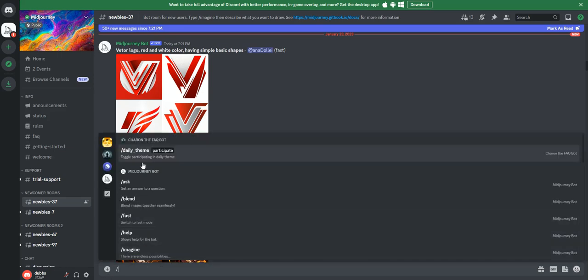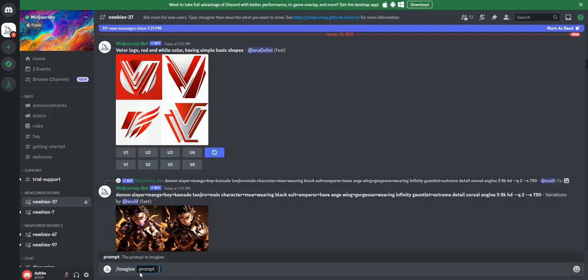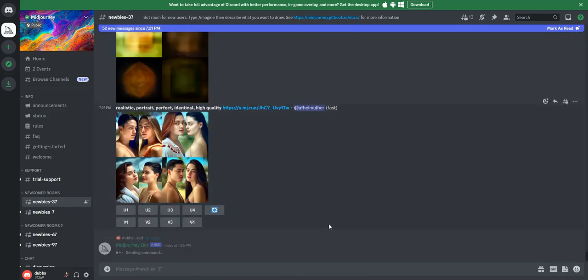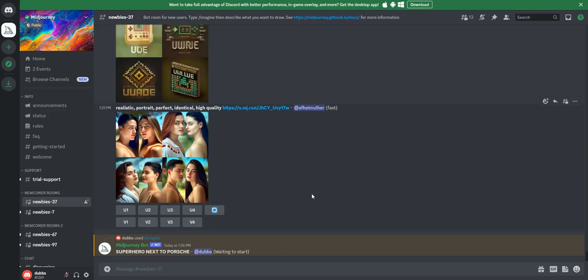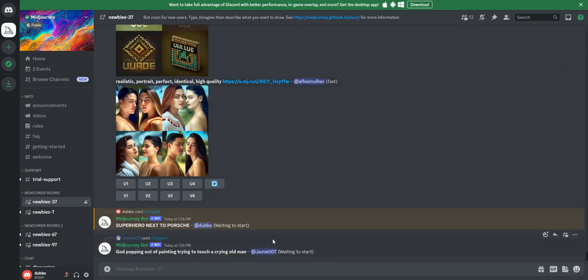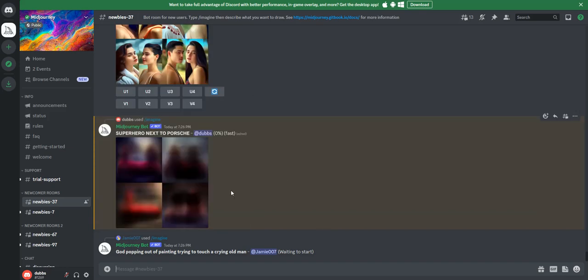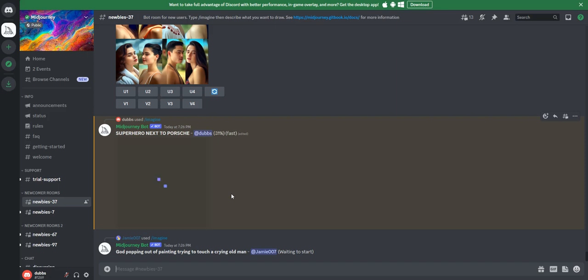We're going to hit use slash command, and you're going to go to imagine, and I want to say superhero next to Porsche. Okay, that might be crazy. Enter. The more words you use, let's see what happens here. But this could make you some money too, depending on what you want to do. There we go. It's starting to load, and we'll see how it looks.